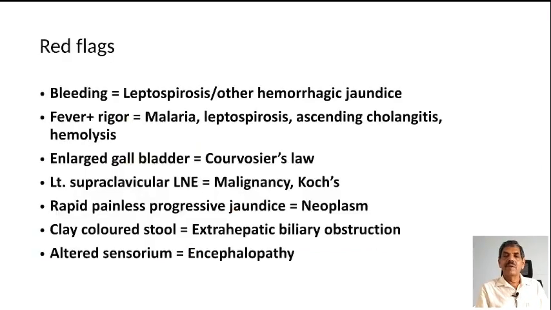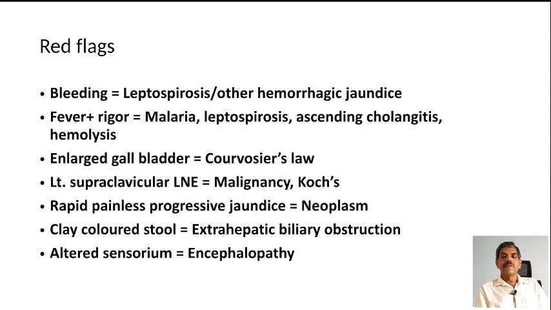Red flags. Bleeding: when you are getting bleeding, you have to suspect leptospirosis, especially when the patient is having fever and hemorrhagic jaundice. Fever and rigor: always consider the possibility of malaria, leptospirosis, ascending cholangitis, hemolysis. Enlarged gallbladder: you have to consider Courvoisier's law. Left supraclavicular lymph node: consider the possibility of malignancy, Troisier sign.